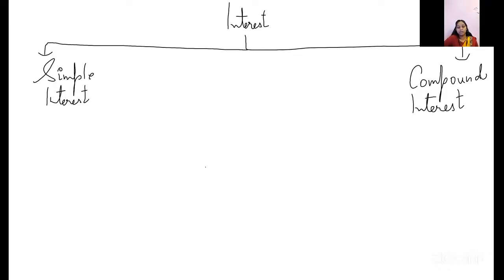Now, the example that we saw was of simple interest, how we simply calculate the interest on the principal amount. The formula that we use for simple interest is simple interest equals PRT upon what? Anyone remembers? 100.